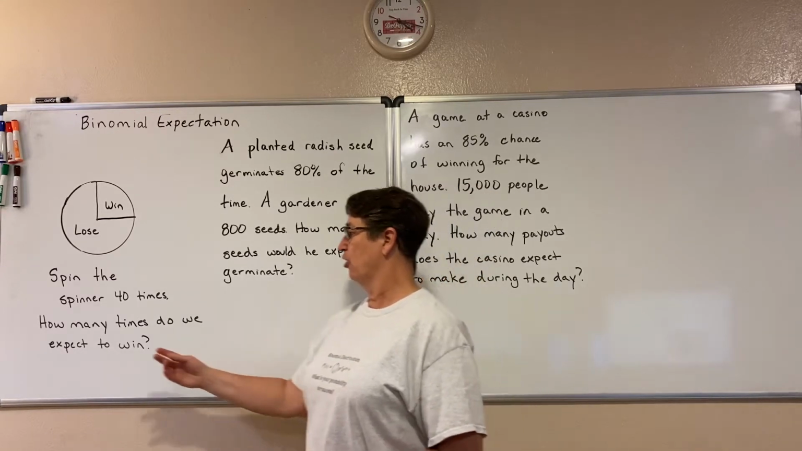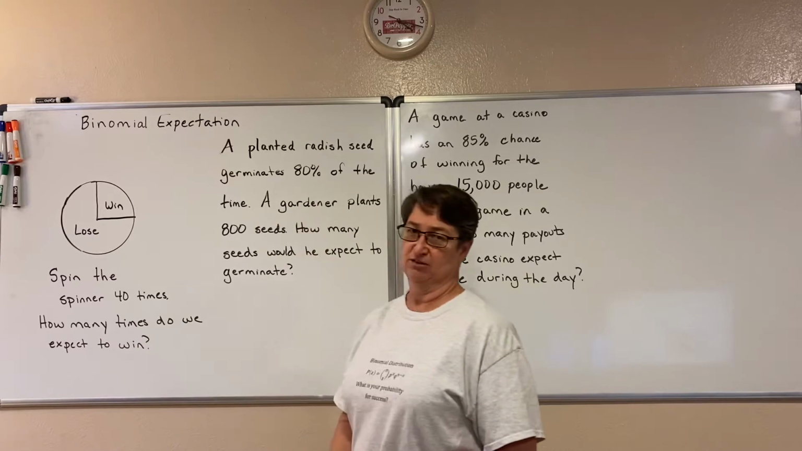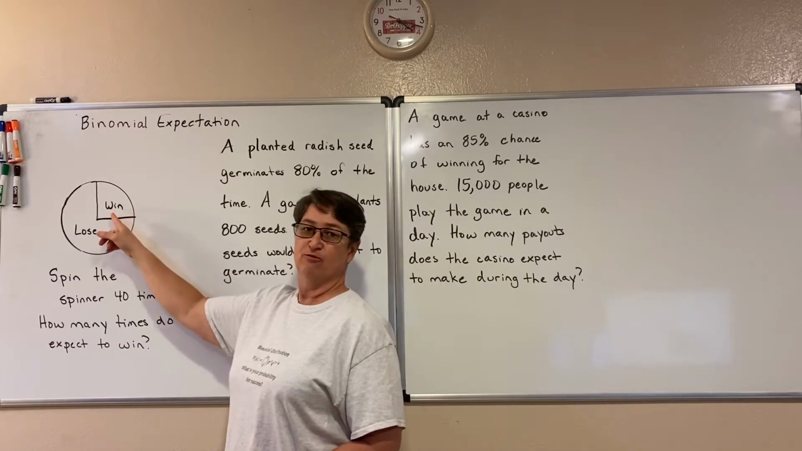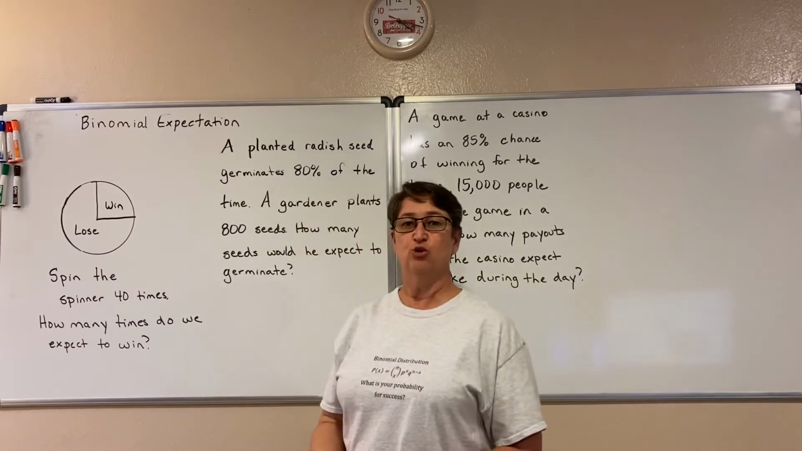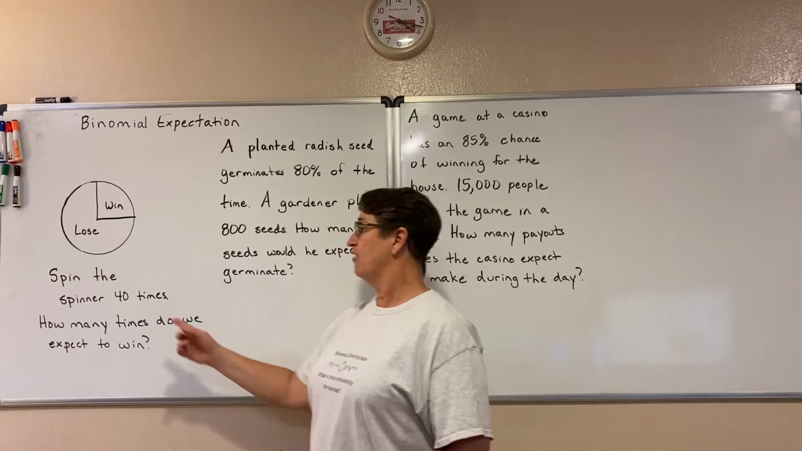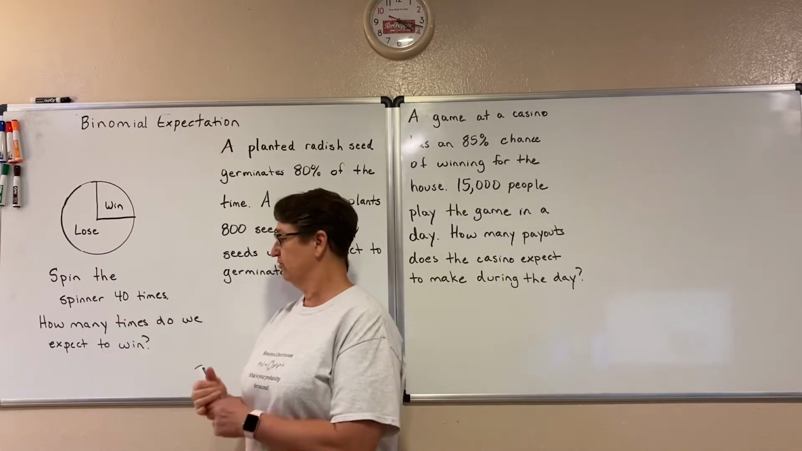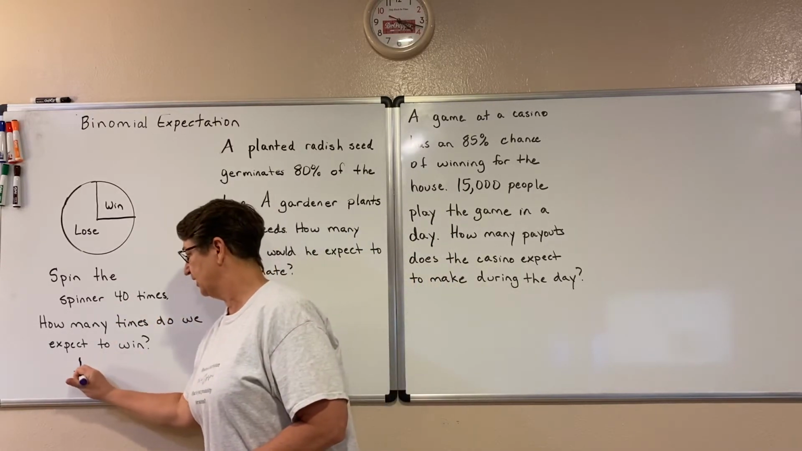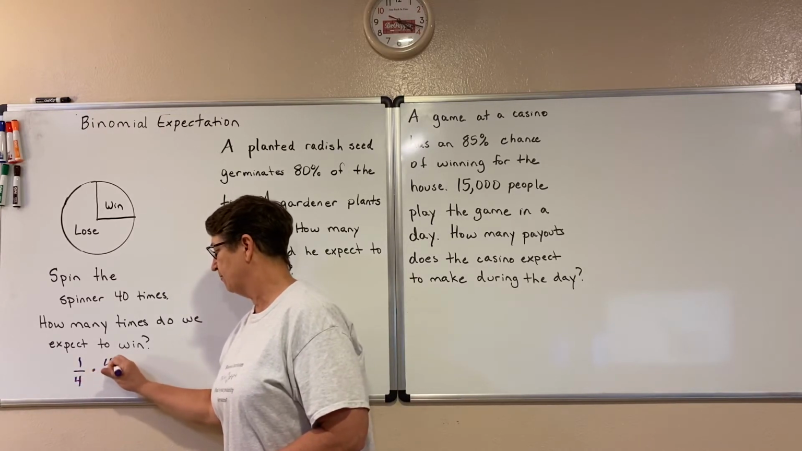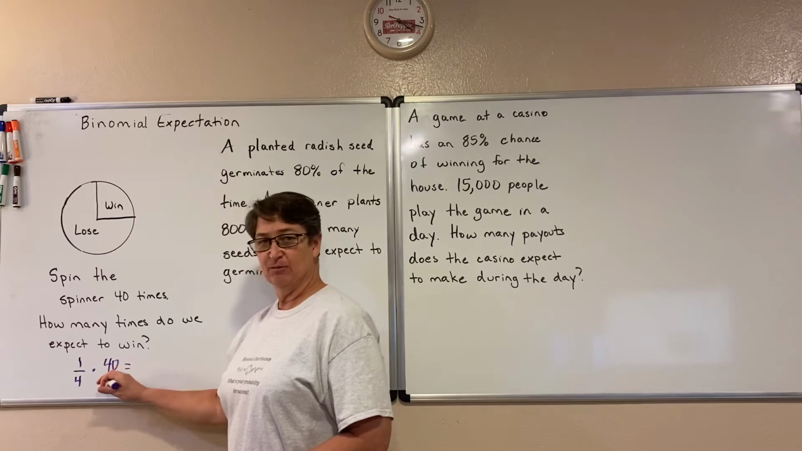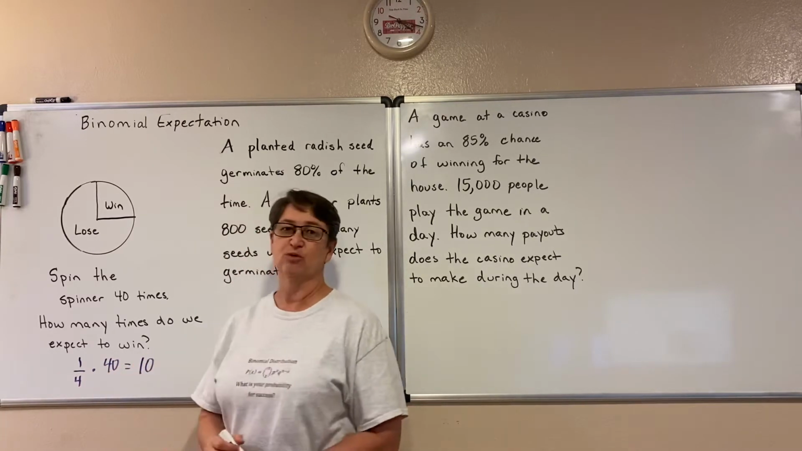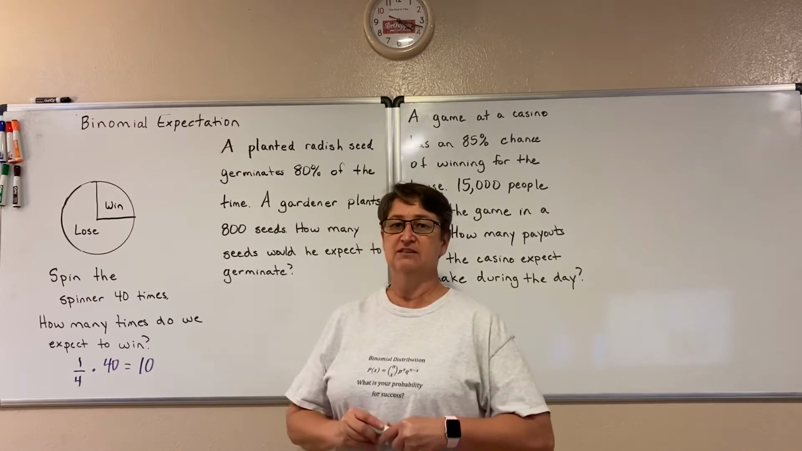So I want to know though, how many times do we expect to win? Well, the probability we win is 1/4. So we should win 1 out of every 4 times. So if we are spinning 40 times, we could do a little bit of multiplication and just say 1/4 times 40, or divide this by the 4 so that we get 10 times. We would expect to win 10 times.